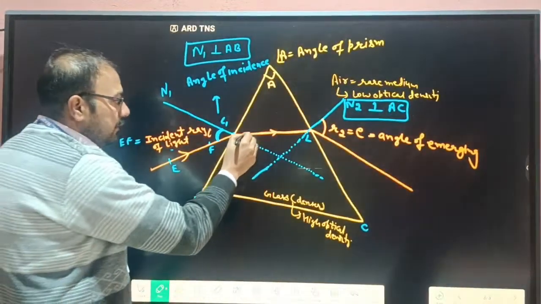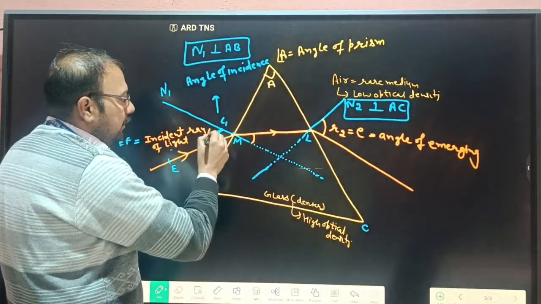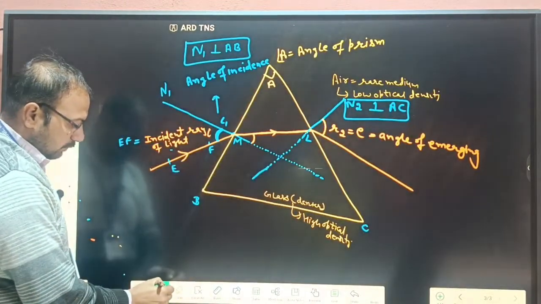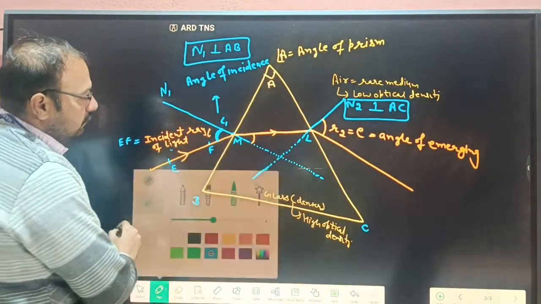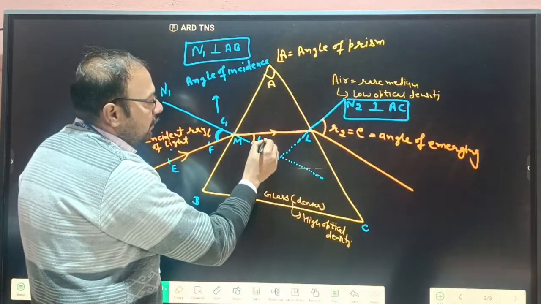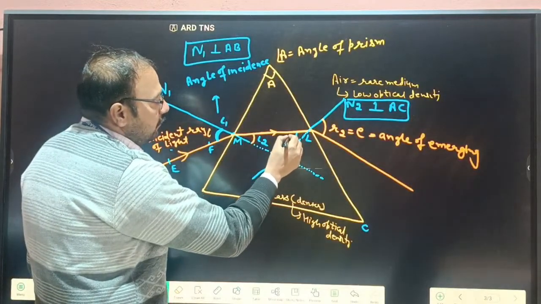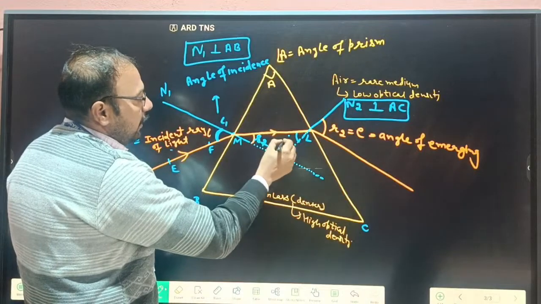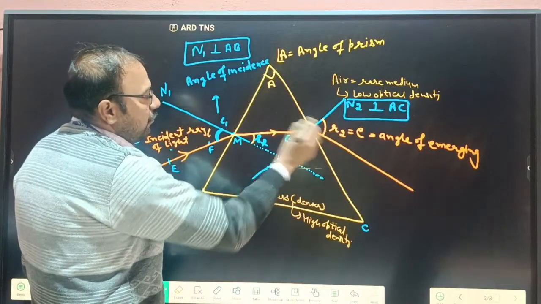And here this angle is I1, this is R1, this is I2, and this is R2.